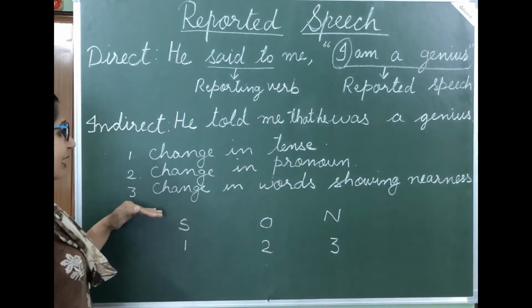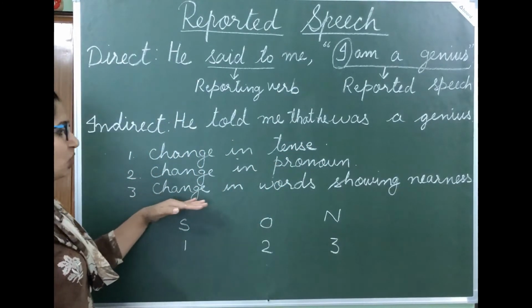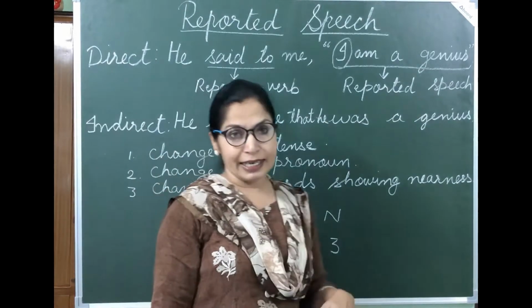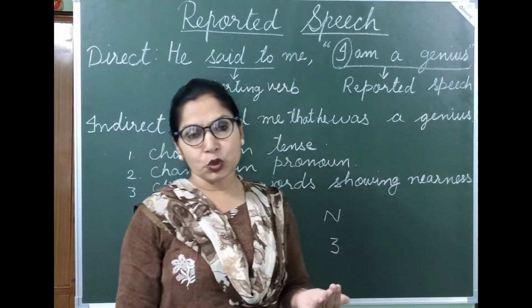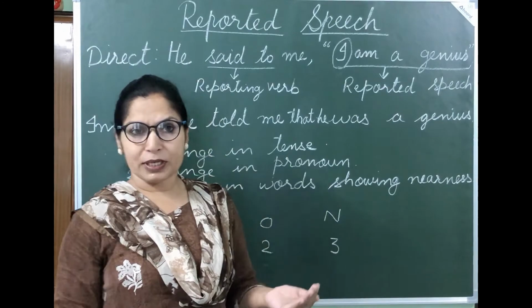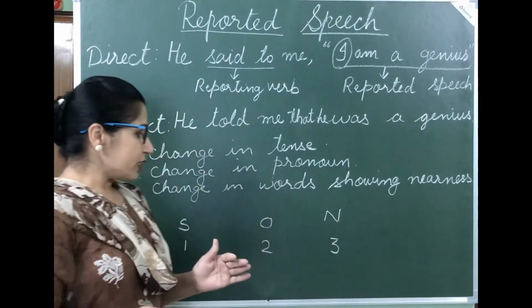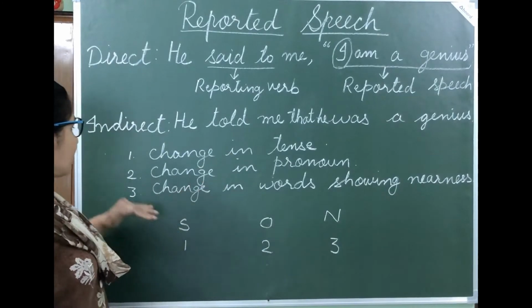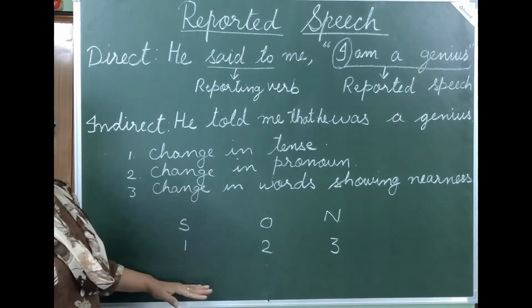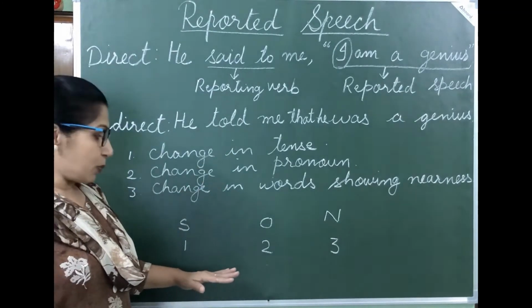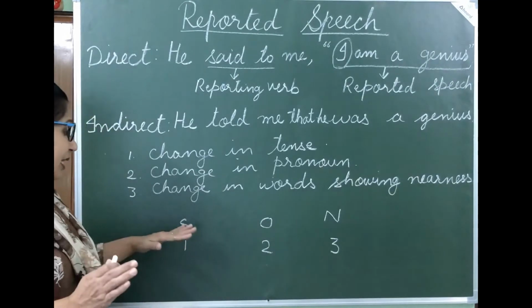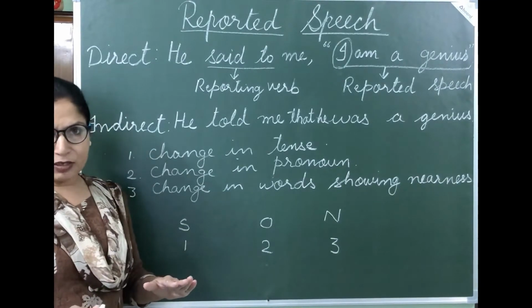And after that, we have to make a change in words showing nearness into words showing distance. For example, this changes into that, here changes into there. Now, first of all, I'm going to explain this point number 2 to you, how to change the pronouns. Here is a very simple method for you.